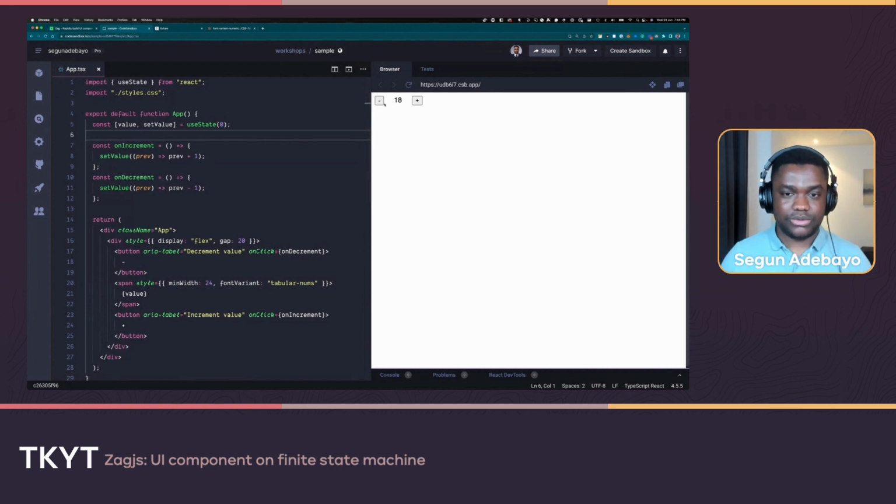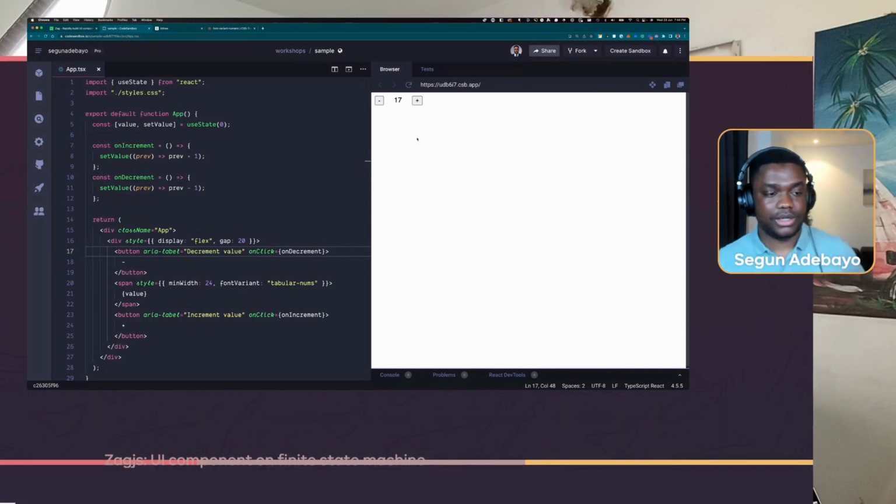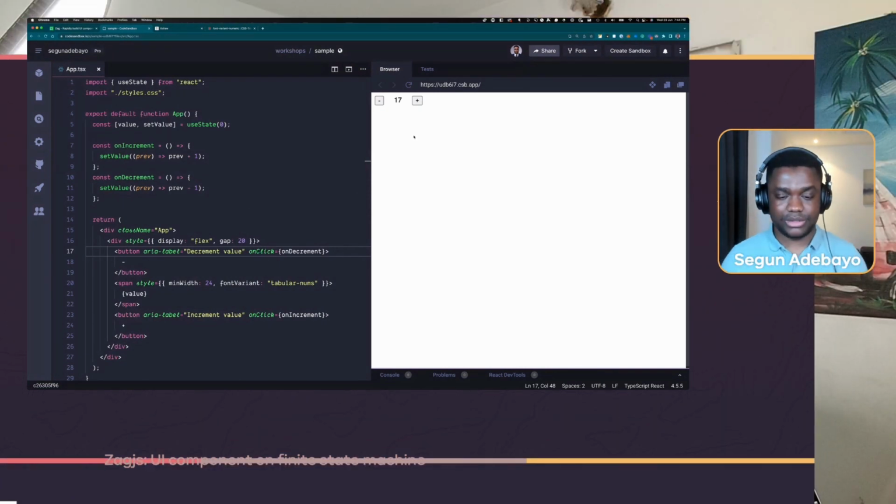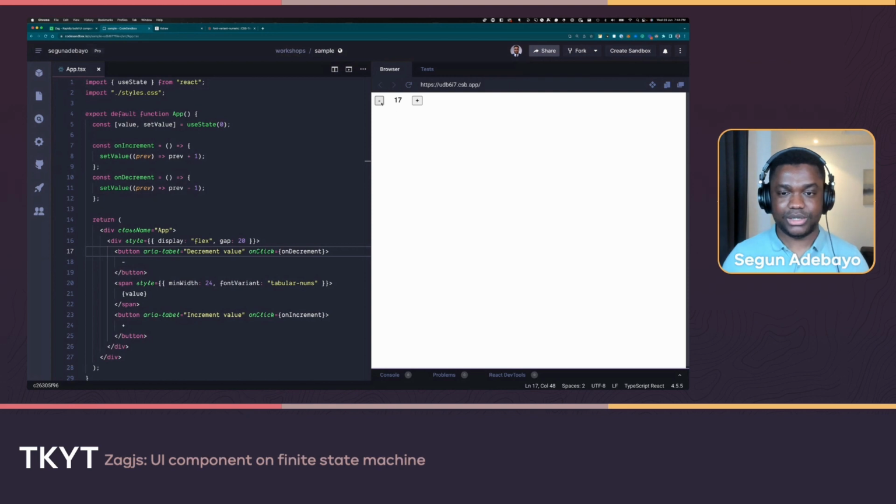When this on click is called, basically two events happen: pointer down and pointer up. That makes up a full click. But when I say click and hold, it means you have to do pointer down without pointer up, which means your pointer is still resting on that element. If you release your pointer from there, it's a full click. That's why you see that being called.